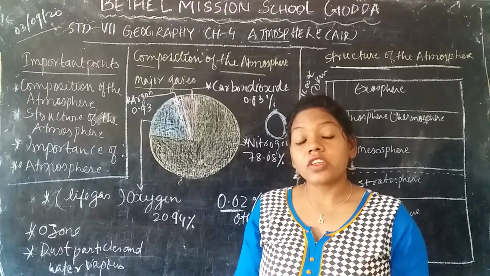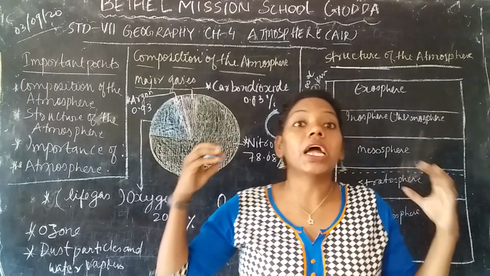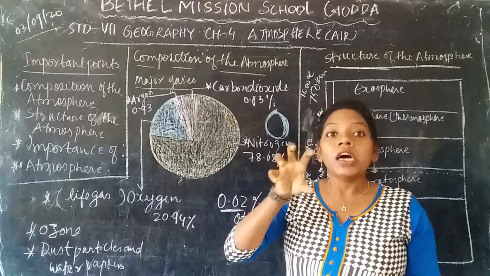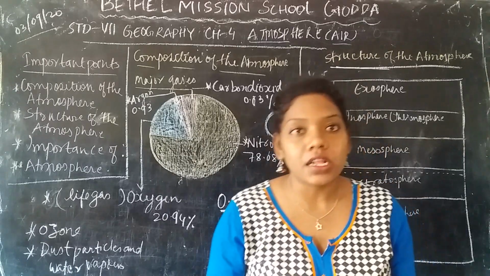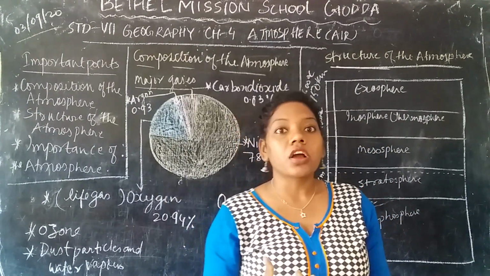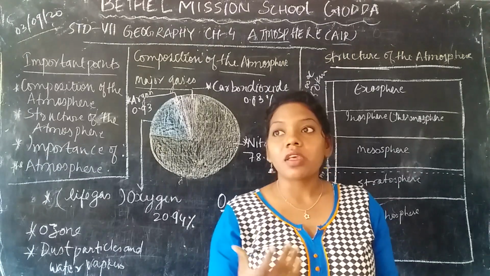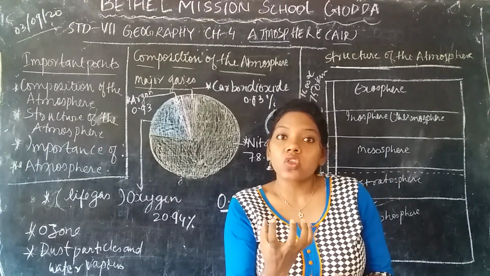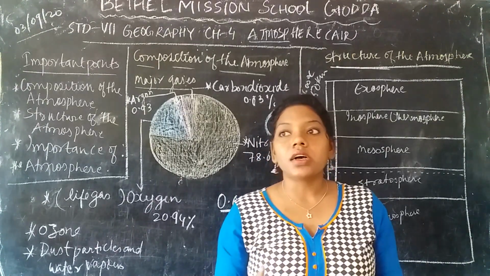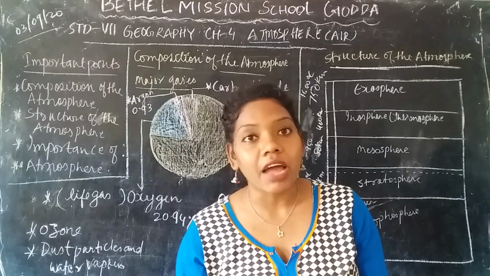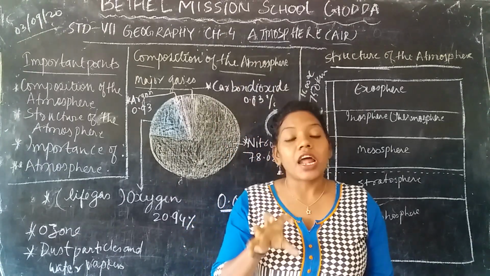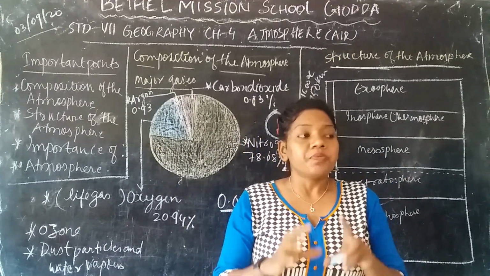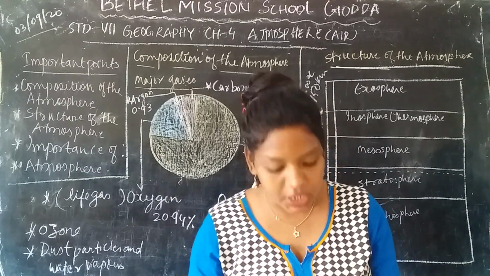How does it exist, and how is it attached to the earth? It is due to the gravitational force which attracts the air towards the earth's surface. Gravitational force is a kind of force, like a magnetic force, which attracts and holds things towards it. The earth has a gravity which attracts all kinds of things towards it. That is why we do not fall. So these layers are held by the gravitational force of the earth.